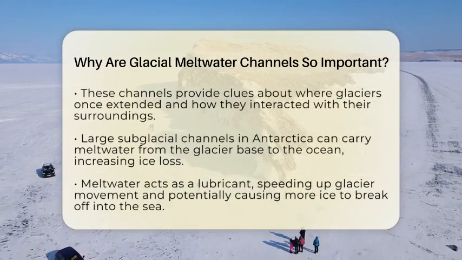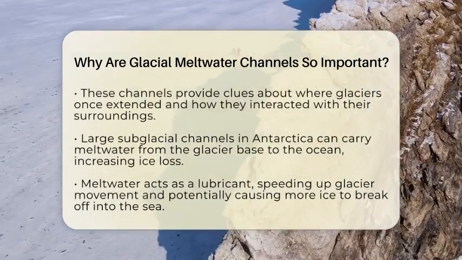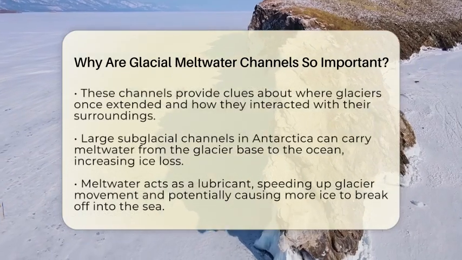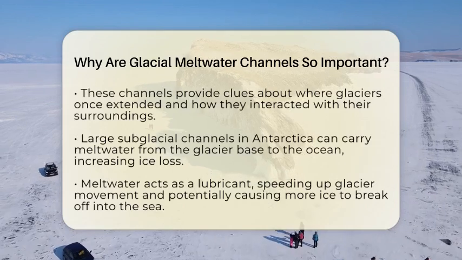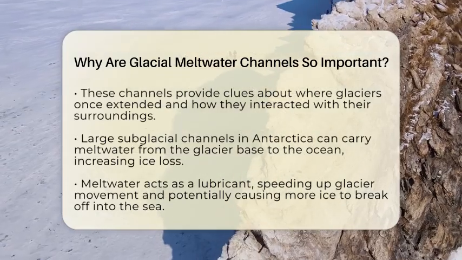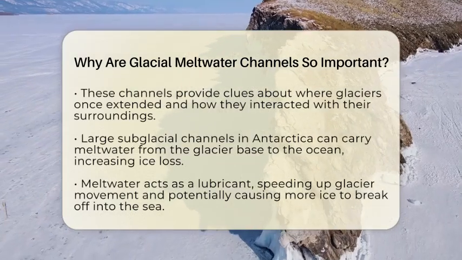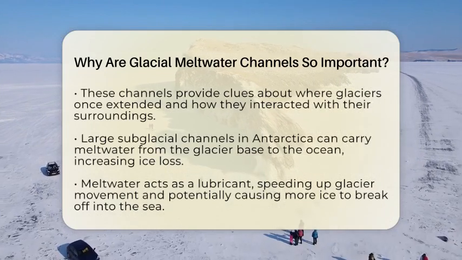In colder glaciers, where the ice is frozen to the ground, meltwater is forced to flow around the edges, forming ice marginal or lateral channels. These channels often stay visible long after the glacier has retreated, acting as clues to where the ice once extended. Studying these channels helps scientists understand how glaciers interact with their beds and surrounding landscapes.